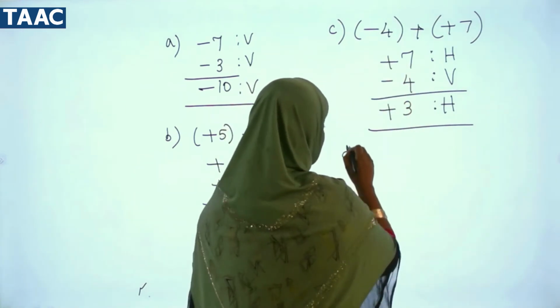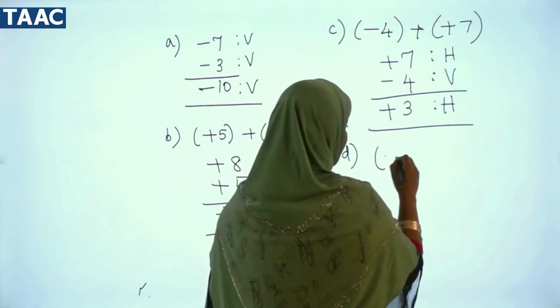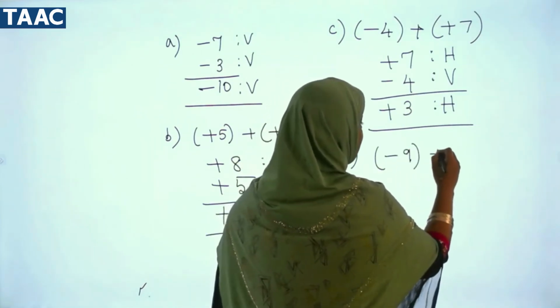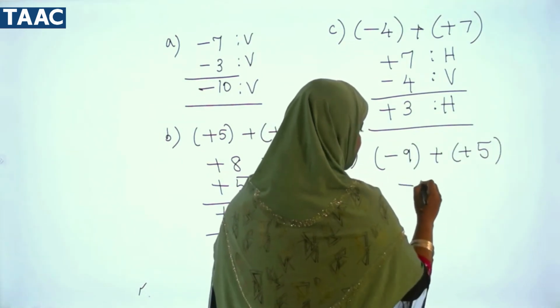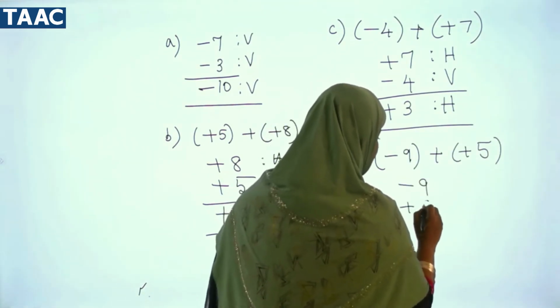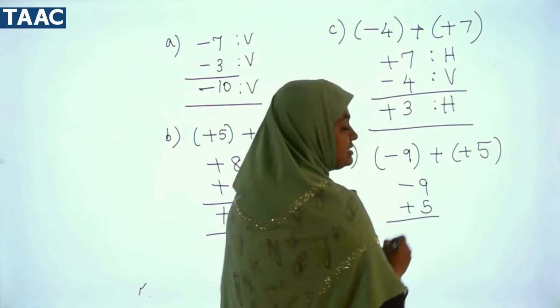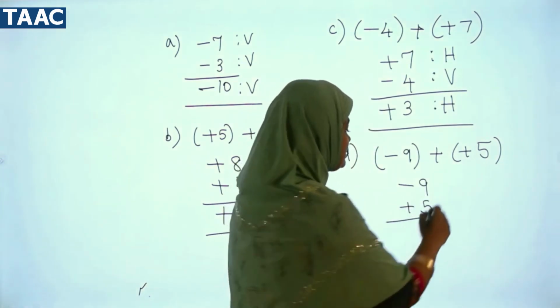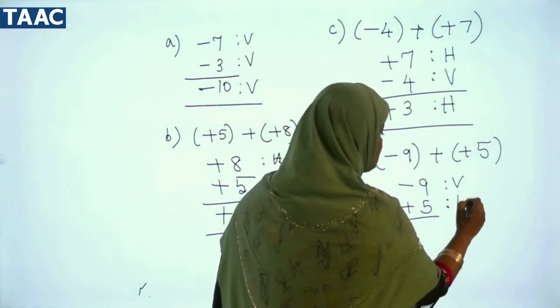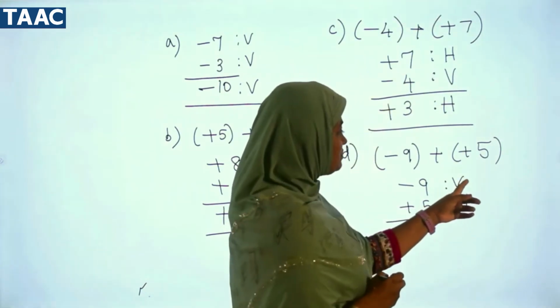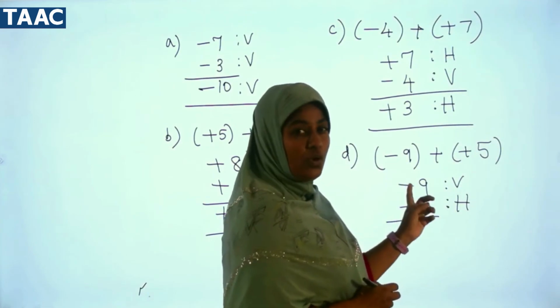Now for the last one, we have minus 9 plus 5. So minus 9, write first, and plus 5, write next. 9 has a minus sign, so it is villain, and the positive sign means it is hero. Who is greater? Villains are more.